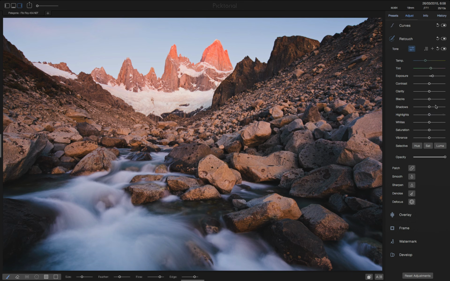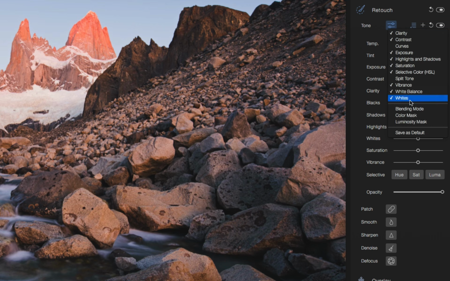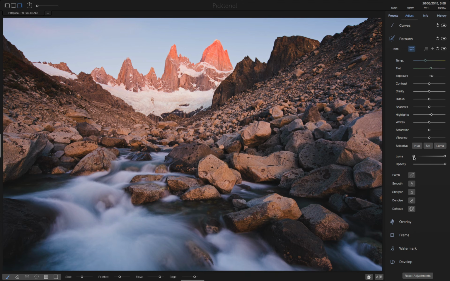The exposure and highlight sliders did most of the job, but I still have two issues to fix. First are the darker areas that I didn't want to brighten, and second are some of the rocks I didn't want affected. If we go to the drop-down menu, we have two really clever blending options to choose from. Let's choose the Luminosity Mask option and use it to apply the selected adjustment only to brighter parts.